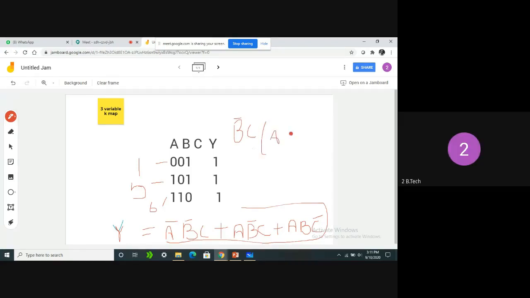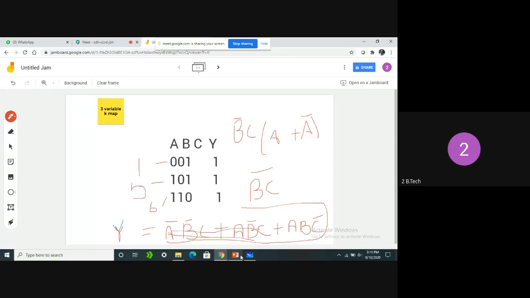What is the value of A plus A bar? A plus A bar is always going to be 1. So by removing these, what are we getting? B bar C. Clear, all of you? So the first two terms are reduced and we got B bar C after simplifying.